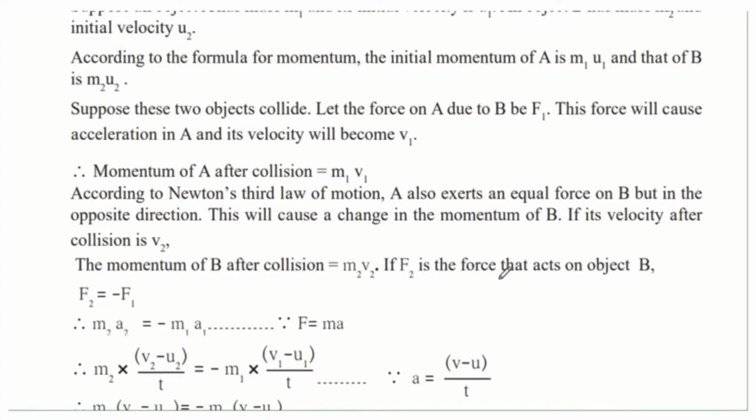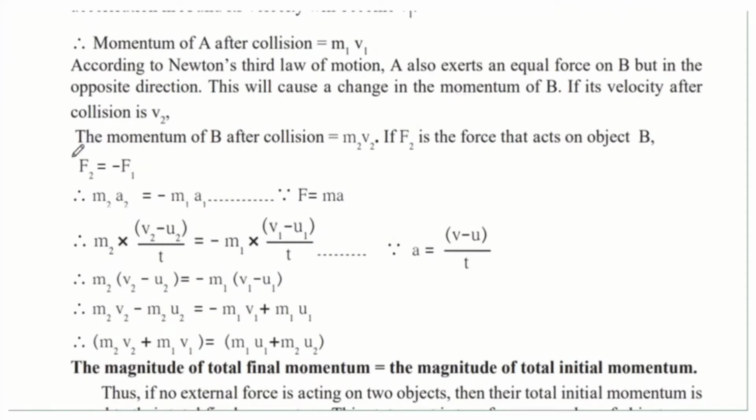If F2 is the force that acts on object B because of object A, F2 is equal to minus F1. So this we are getting by using Newton's third law of motion, where the forces are equal but because they are in the opposite direction, we have to put this negative sign. So we had learned earlier that the formula for force is mass into acceleration. So we'll just substitute each of them and we will get this equation.